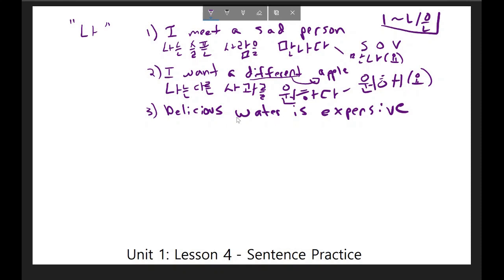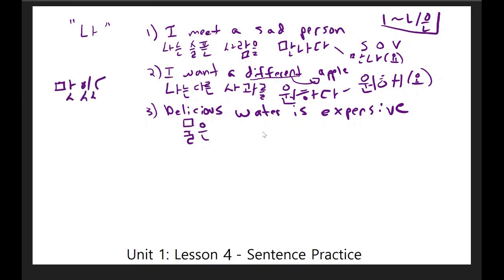Okay, if I want to translate this sentence, I want to indicate that the subject of the sentence is water. For example, what I should do is say 물은. Now, I don't just have water. What I have is delicious water. So in this case as well, I need to describe this water as being delicious. And normally I would add this to the adjective. However, the adjective to be delicious in Korean is 맛있다.